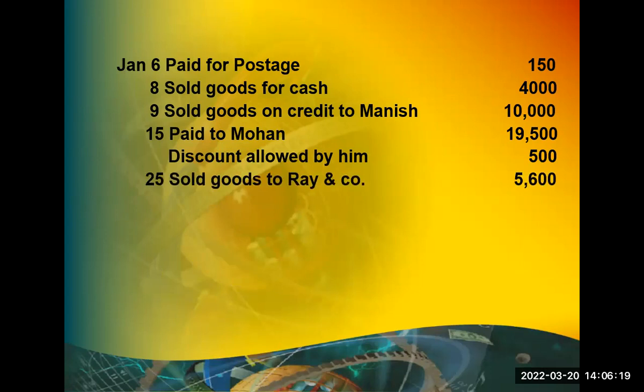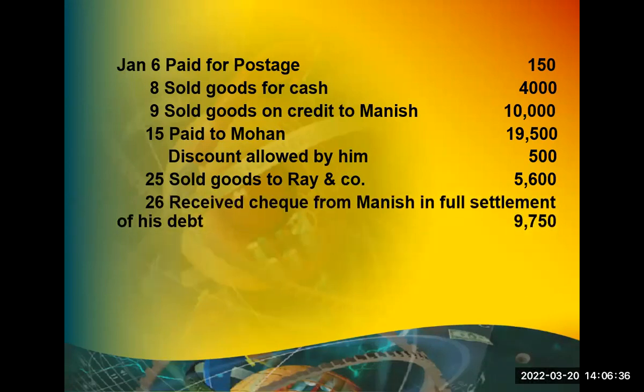Next, 25th January, sold goods to Roy and Co. Roy and Company account debit to sales. Roy and Company, it's a credit sale. Next, received cheque from Manish in full settlement of his debt, 9,750.